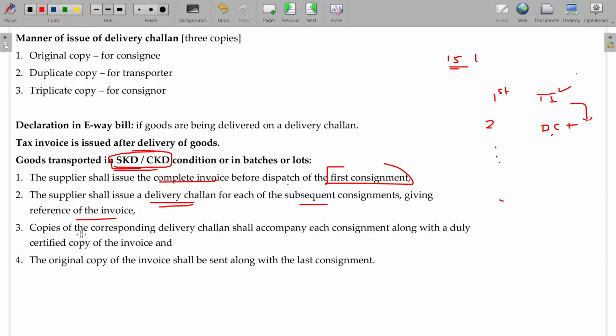Copies of the corresponding delivery challan shall accompany each consignment along with the duly certified copy of the invoice. There is a certified copy of the invoice. The original copy of the invoice shall be sent along with the last consignment. So this is a duplicate for the transporter, and the original copy will be sent along with the last consignment. That's the procedure in case of CKD and SKD. Is that clear?